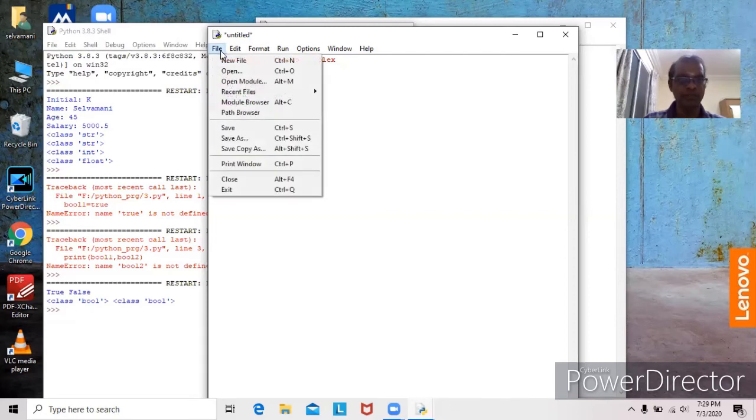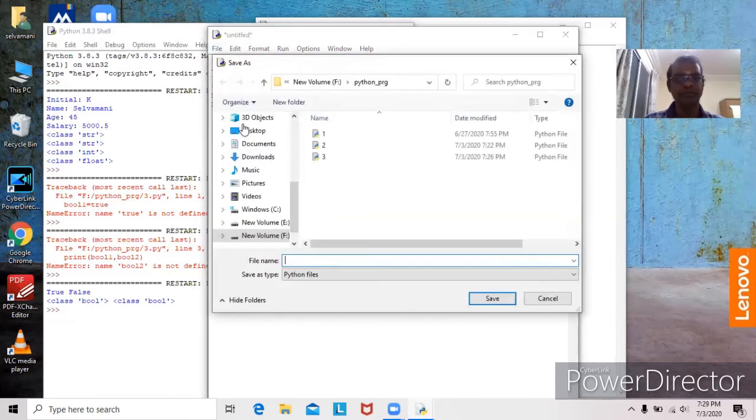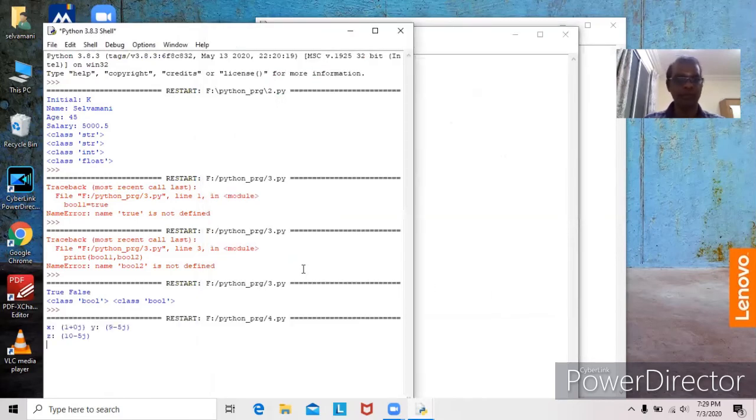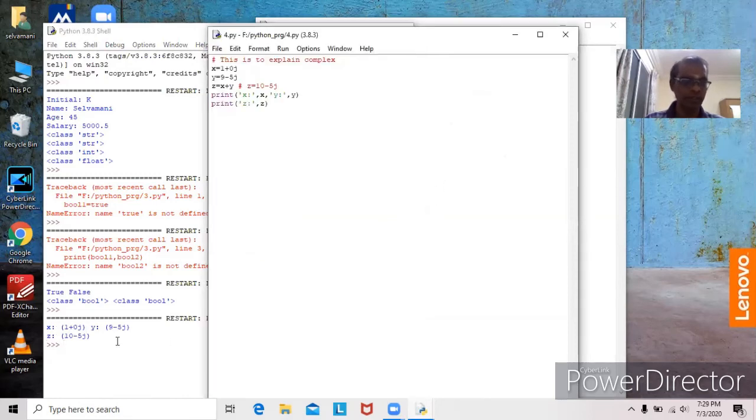Now we will see. x contains 1 plus 0j, y contains 9 minus 5j, z is 10 minus 5j. 1 plus 9 is 10, and 0 minus 5 gives minus 5.